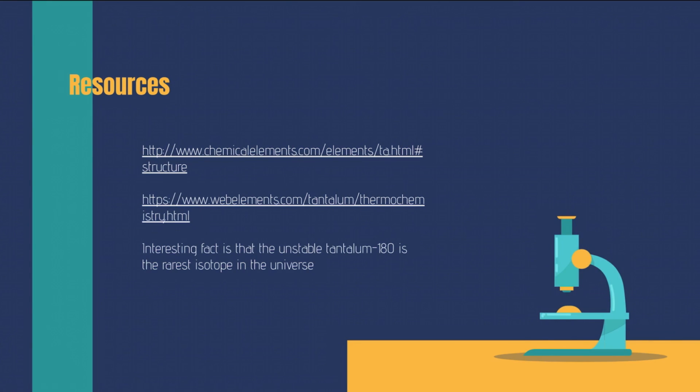The most interesting fact that I found about tantalum is that the unstable tantalum-180 is the rarest isotope in the universe.